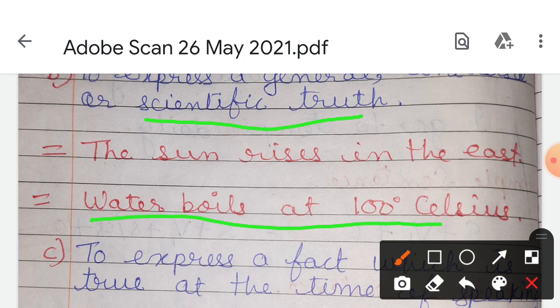In that case also we use the present indefinite tense.